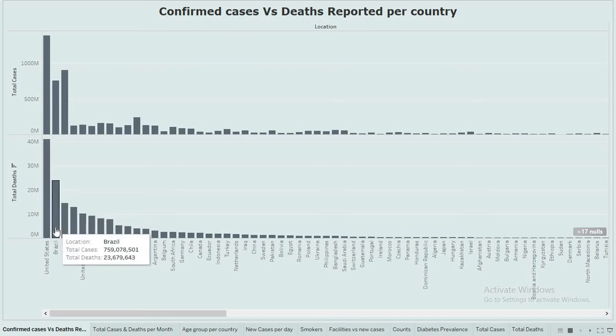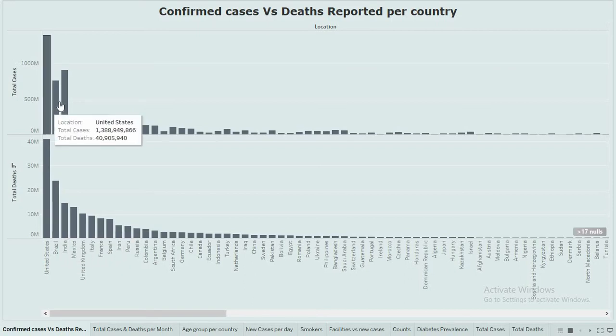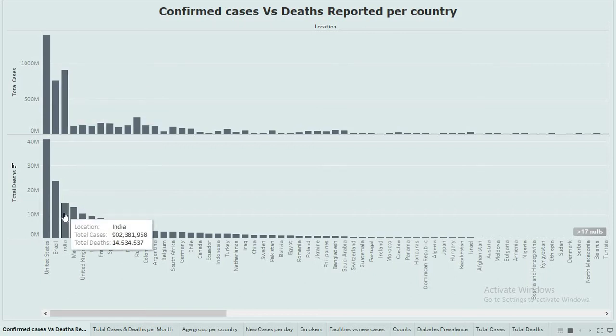Brazil stands second and India stands third. India has the second highest number of COVID cases, but in terms of deaths, India is at third. There are higher numbers of deaths in the US and Brazil than in India due to the COVID-19 situation. So these are the top countries affected by this breakdown.